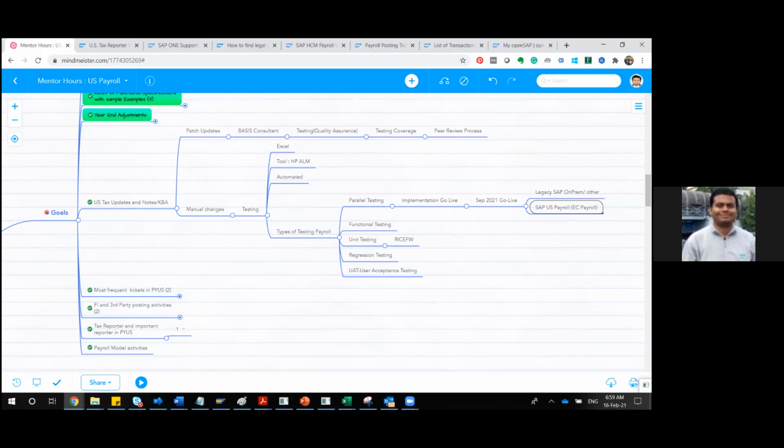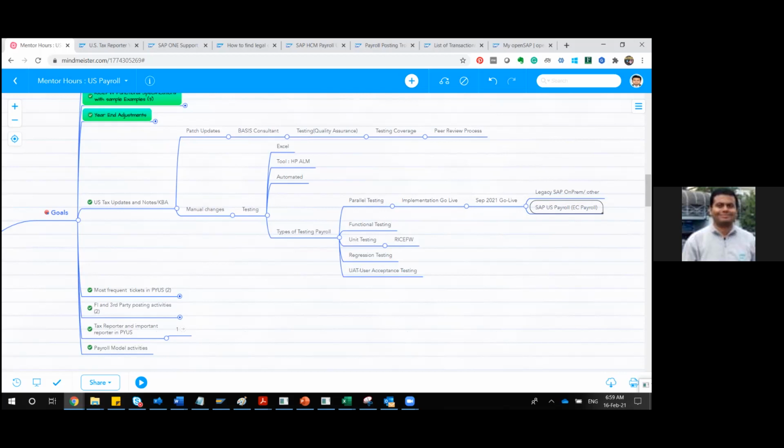So over the period of 3 months to 6 months, the purpose of this parallel testing is to match your legacy net pay, whatever is coming for an employee. For Jack, say it is coming so and so much dollar, and the same value you should also have in the EC payroll. So that's the kind of matching you'll be doing.